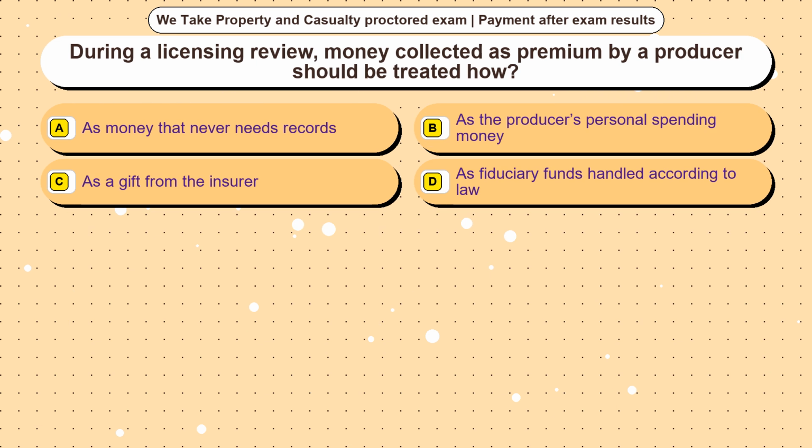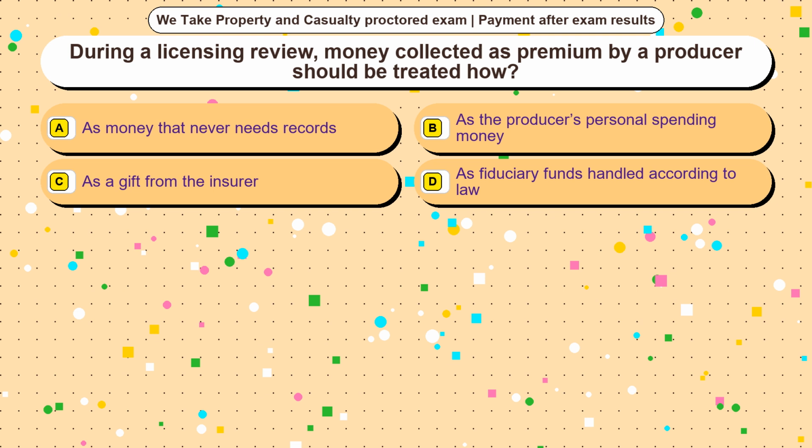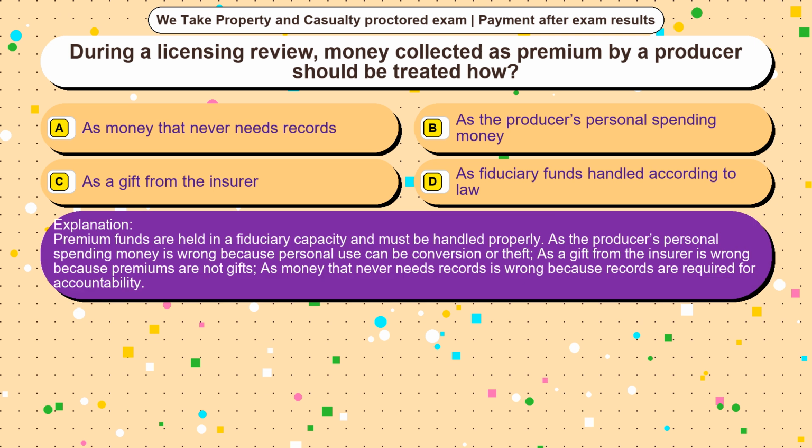Question 18. During a licensing review, money collected as premium by a producer should be treated how? Option A, as money that never needs records. Option B, as the producer's personal spending money. Option C, as a gift from the insurer. Option D, as fiduciary funds handled according to law. The correct answer is option D. Premium funds are held in a fiduciary capacity and must be handled properly.